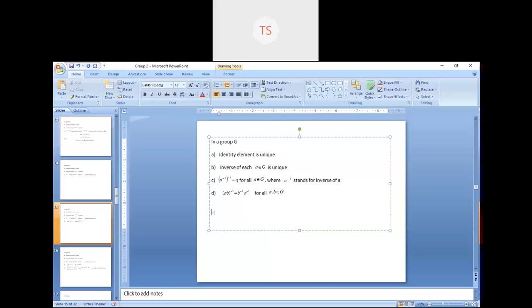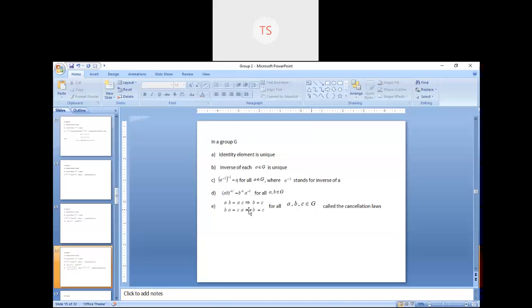You have one more property. The fifth property is, suppose you have three elements A, B, C in a group. Then A into B is equal to A into C. So you can write B is equal to C. That means you can cancel A from both sides.